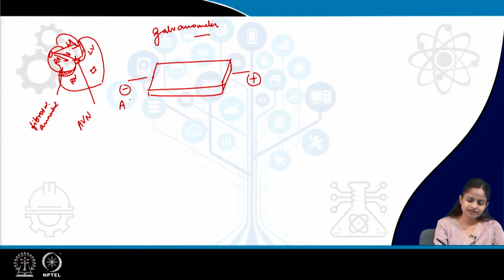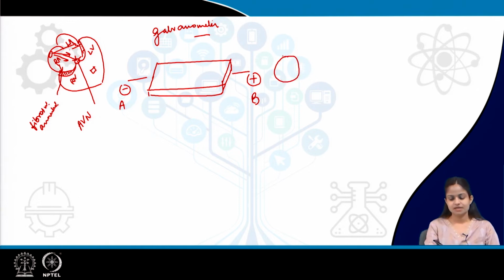This portion is A, this portion is B, and I have attached the negative and positive terminals to a galvanometer. So, this galvanometer will deflect according to the charges, detecting whatever changes are occurring in this cardiac muscle.